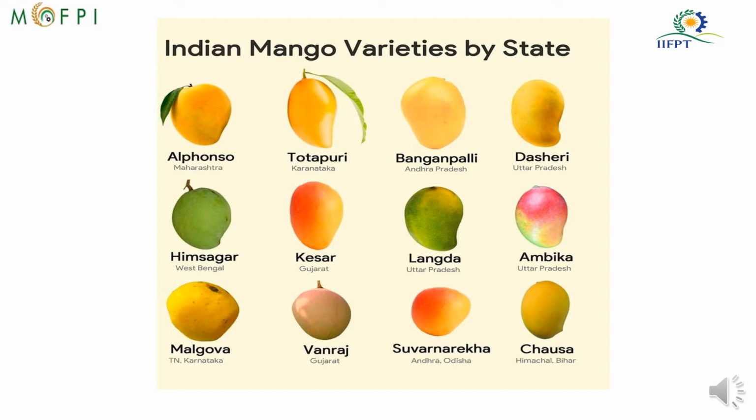All these varieties differ in shape, size, color, and no doubt in taste. Some of them might be sour and some might be very sweet.